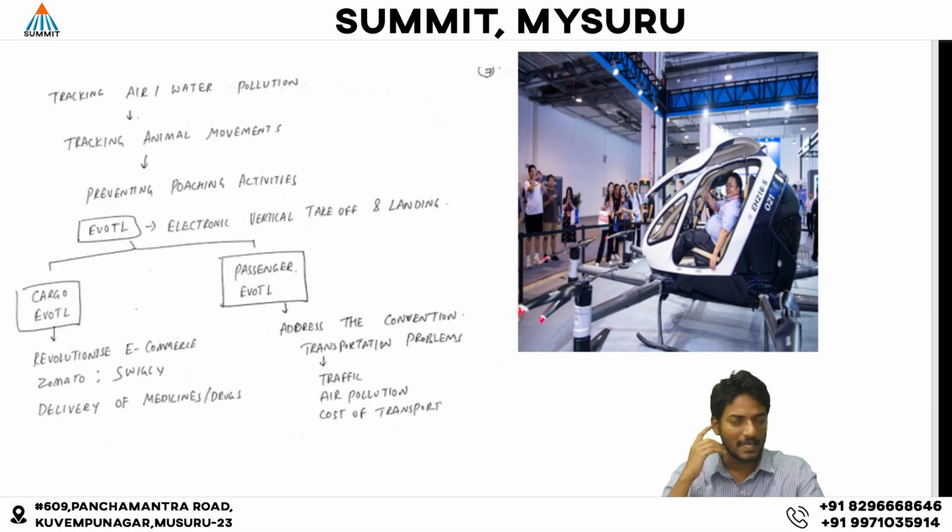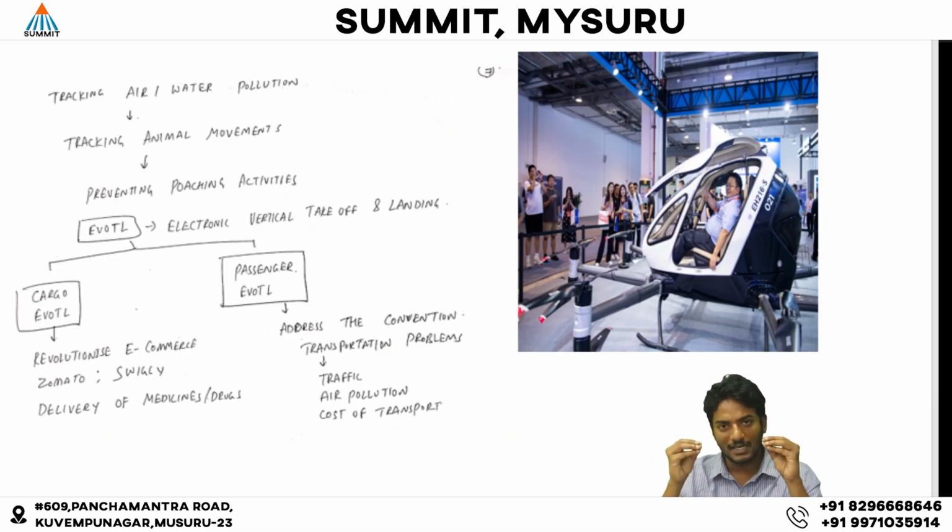Next, passenger electronic vertical takeoff and landing are used for transporting people from one place to another. In cargo electronic vertical takeoff and landing, they are used for transporting goods from one place to another. Whereas passenger electronic vertical takeoff and landing are used to transport people. Look at the image, where the passenger electronic vertical takeoff and landing helps in the movement of people from one place to another.